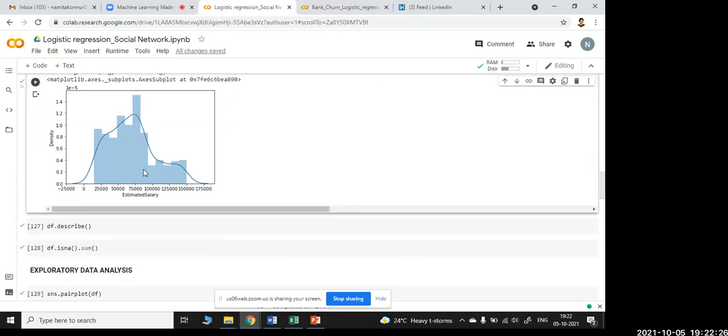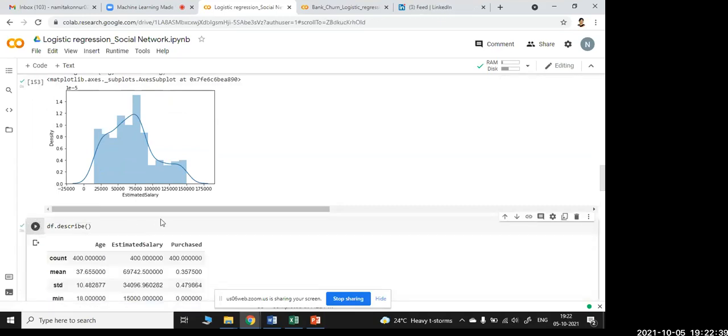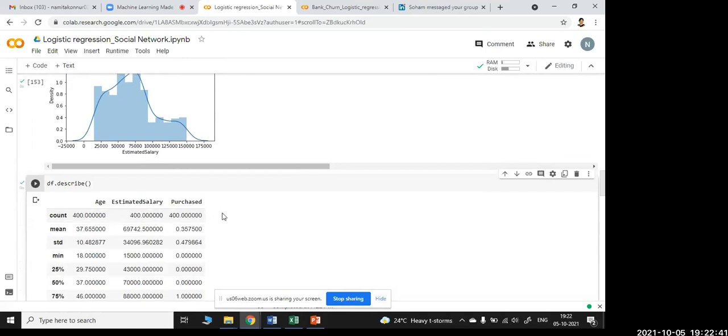Now, next, that is df.describe. Describe will give the description of the data. So let us run that. Df is again the variable which I have chosen earlier. So here, describe works for all three columns: age, estimated salary and purchased.